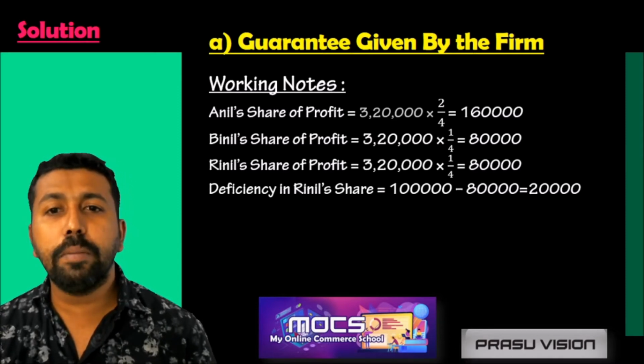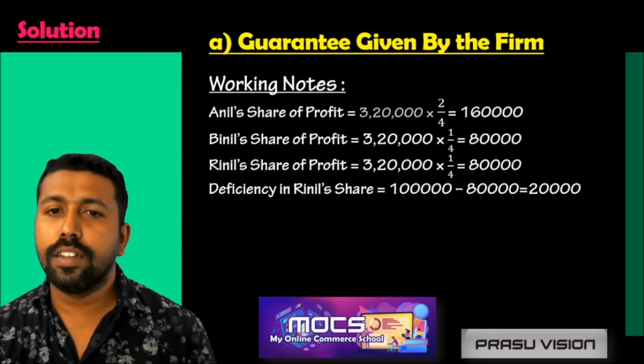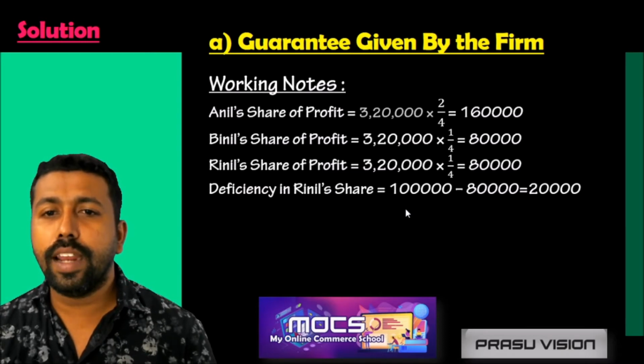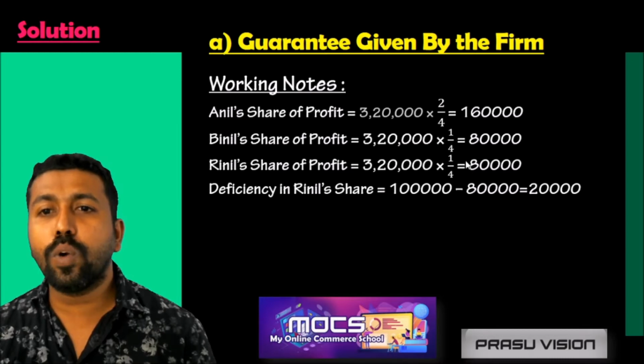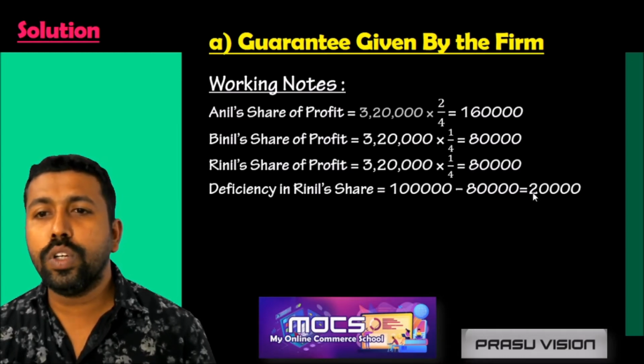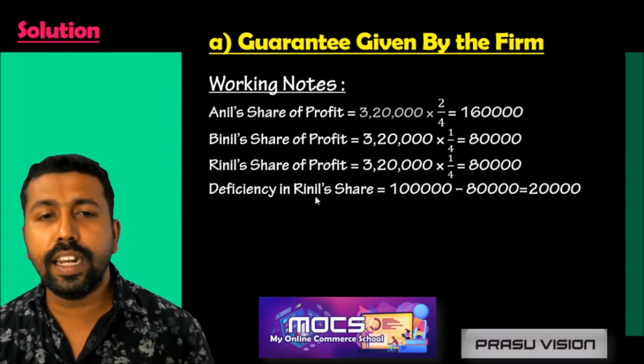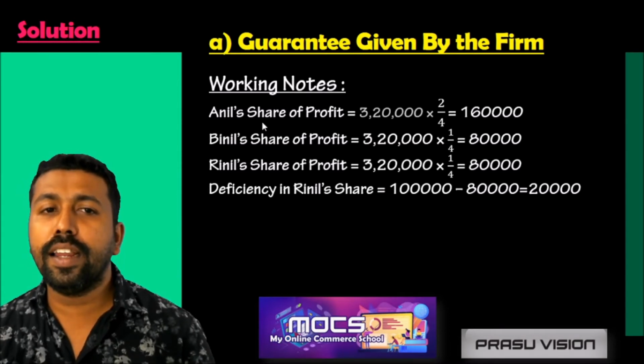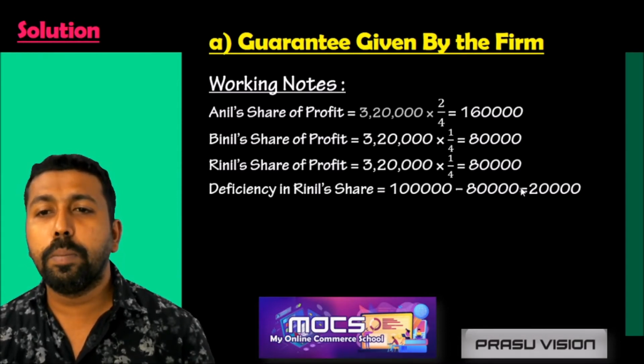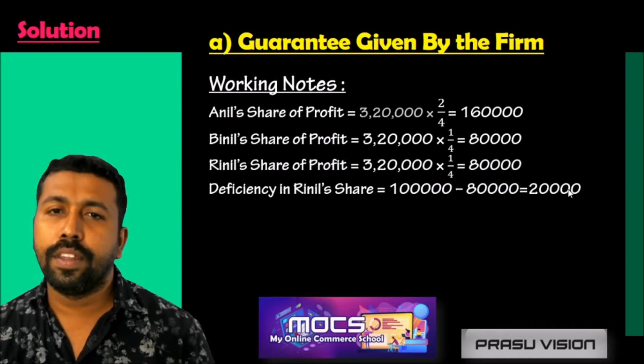The guaranteed amount for Renil is 1 lakh, and when the profit is shared, he will get only 80,000. So what is the difference? 20,000 is the deficiency of Renil, and Anil and Binil have to pay the 20,000.